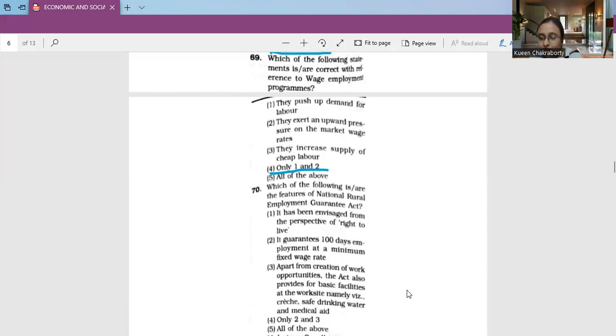If the option had said right to employment, it would have been correct, but right to live is not the correct option. So accordingly, 2 and 3 are the correct answers. I will be marking option number 4 as the correct answer, because it says only 2 and 3. So option number 4 is the correct answer to question number 70.